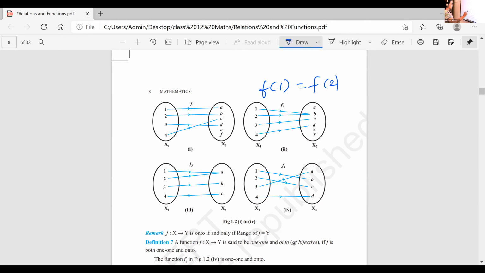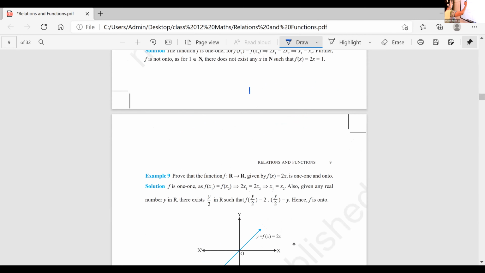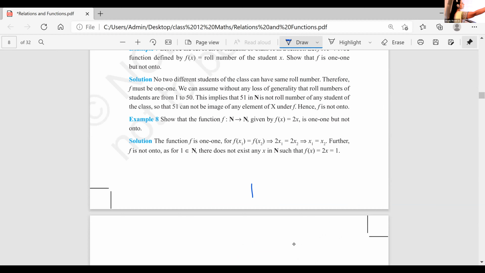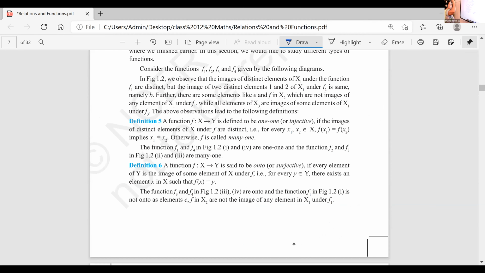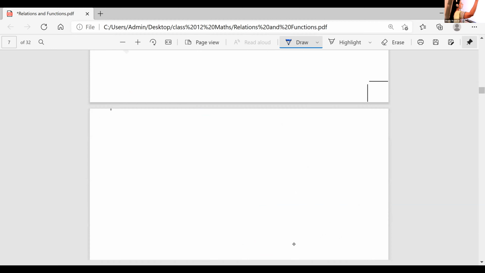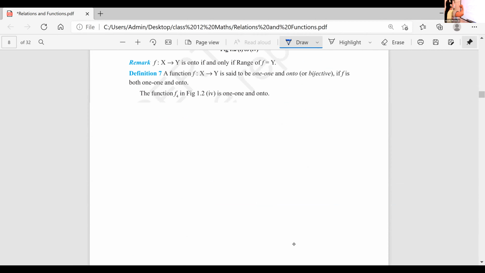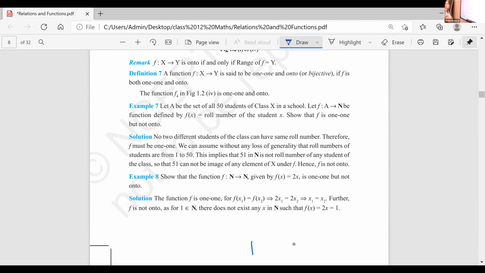So note down this remark. F is onto means f from x to y is onto if and only if the range of f is y.